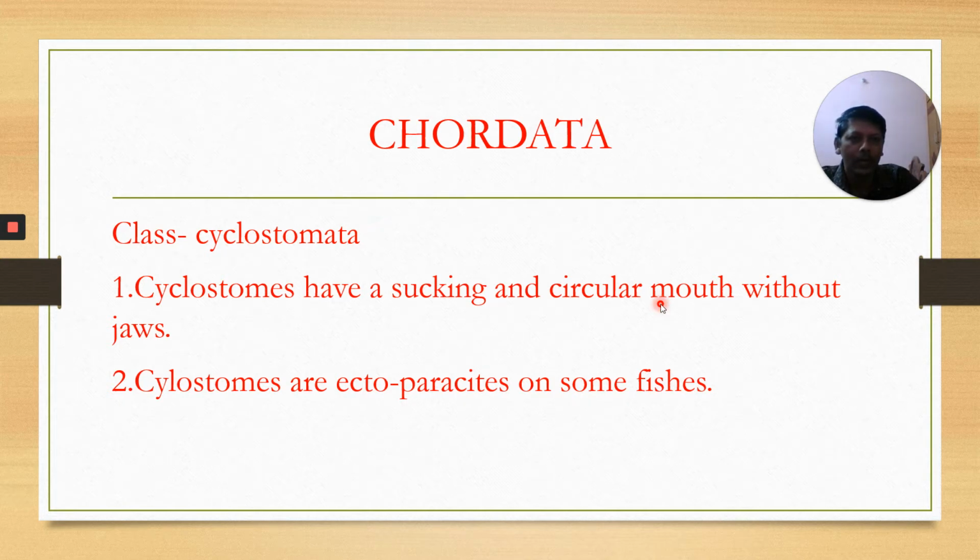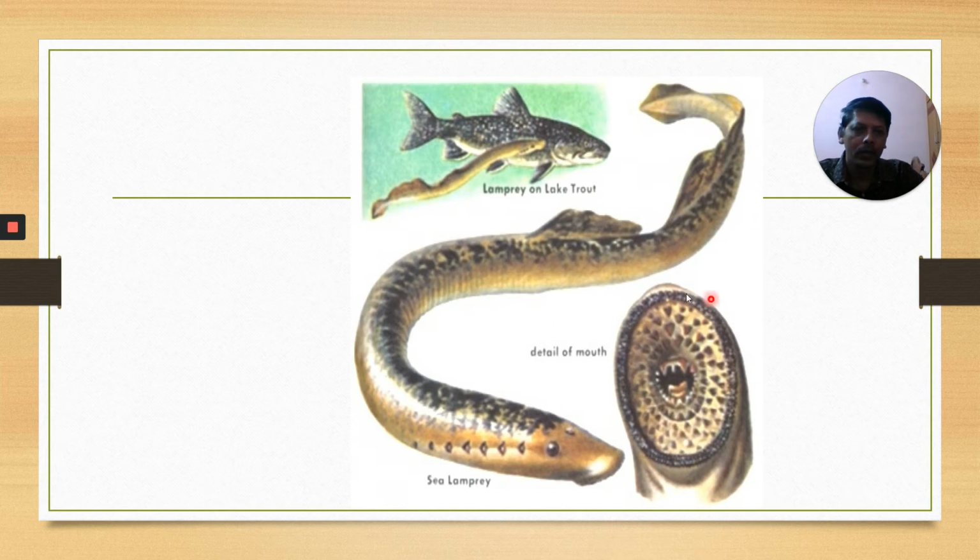No jaws, Agnatha. And cyclostomes are ectoparasites on some fishes. You learned earlier in phylum Annelida that the leech is also an ectoparasite on vertebrates. Cyclostomes are also ectoparasites. The leech has suckers, but cyclostomes are ectoparasites on some fishes. What type of mouth is present here? Sucking and circular mouth without jaws. This is the circular mouth, and this is the lamprey, Petromyzon.